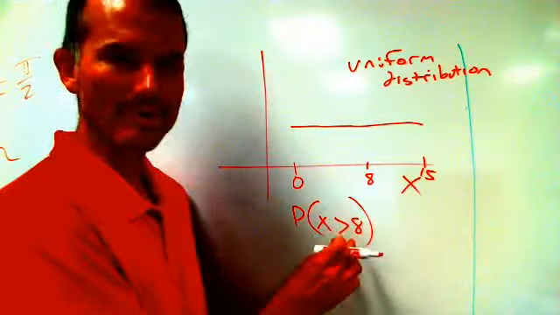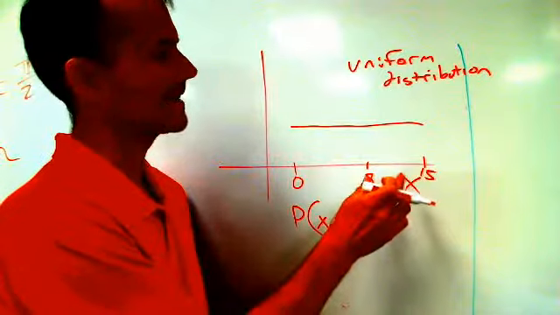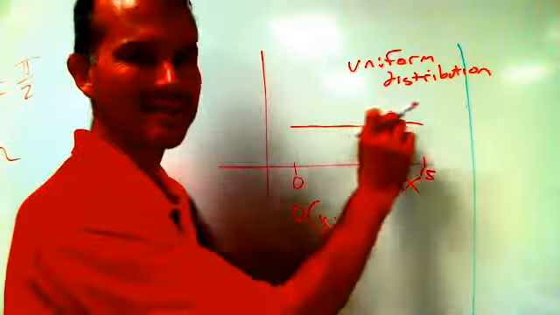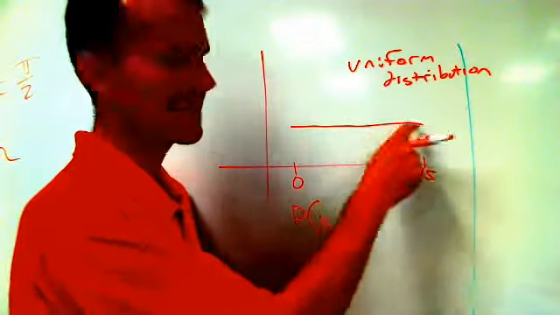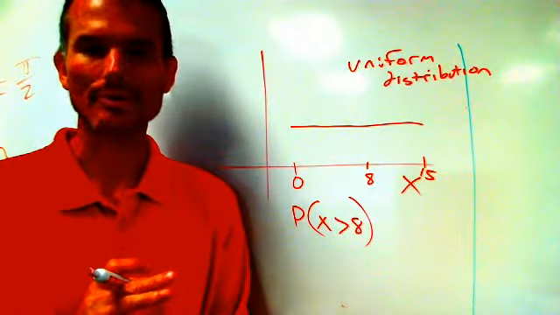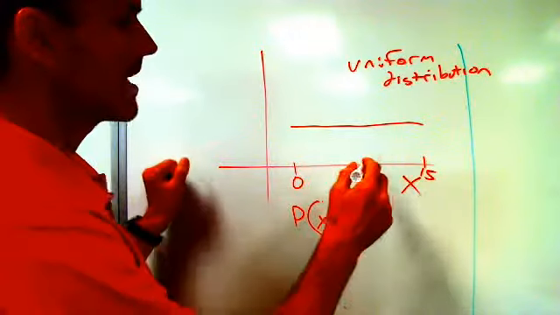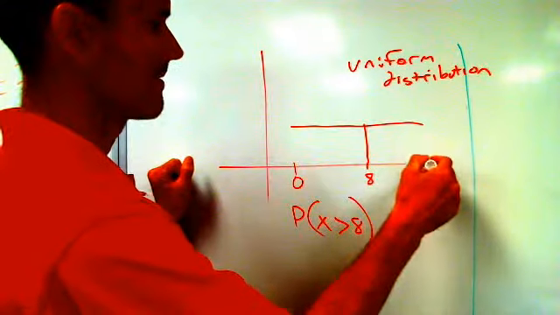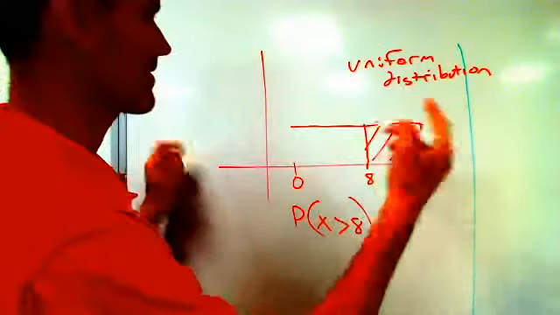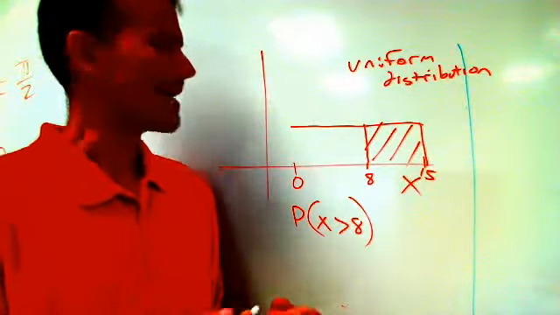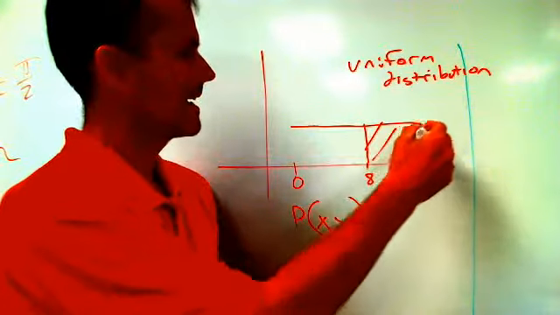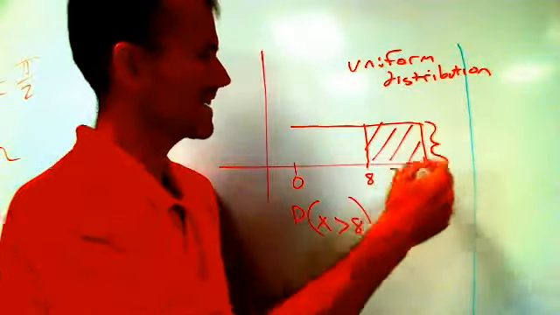And the probability that x is greater than 8 is going to be found by finding the area under the probability distribution curve. This is called the density curve. That's the case for any continuous probability distribution. And what I'll do is find the area between the density curve and the x-axis. It's a rectangle. That'd be 7 units long. And then the question becomes, how tall is it?